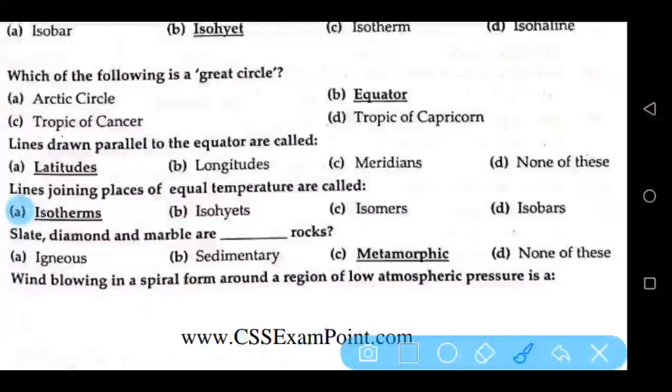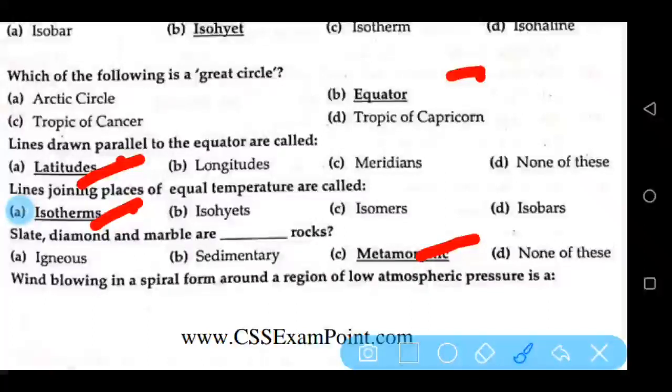Which of the following is a great circle? Equator. Lines drawn parallel to the equator are called latitudes. Lines joining places of equal temperature are called isotherms. Slate, diamond, and marble are metamorphic rocks.